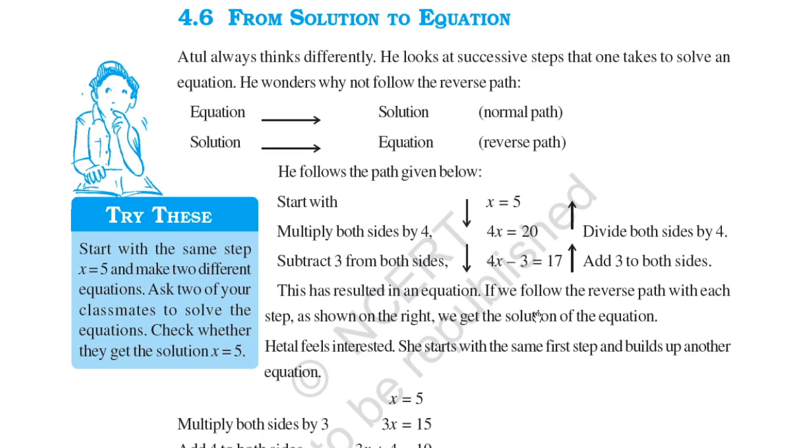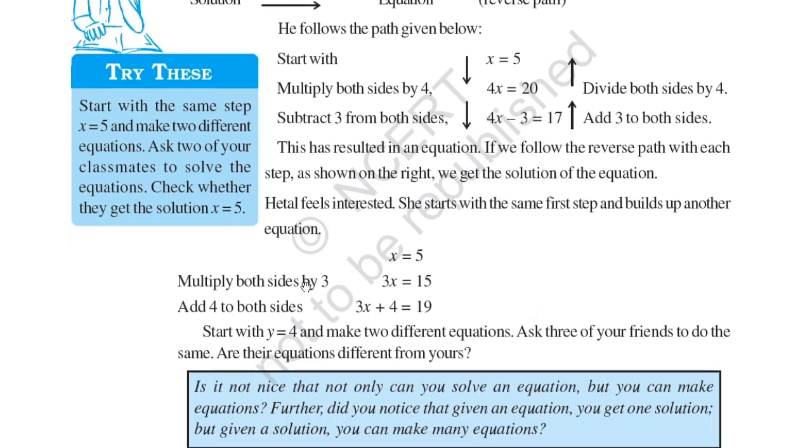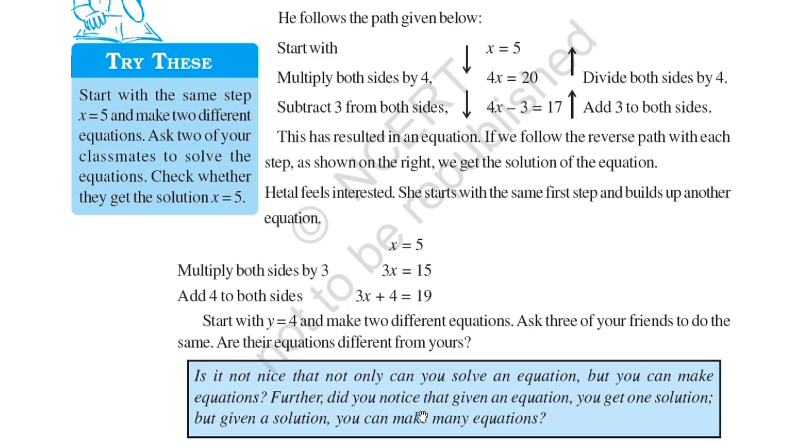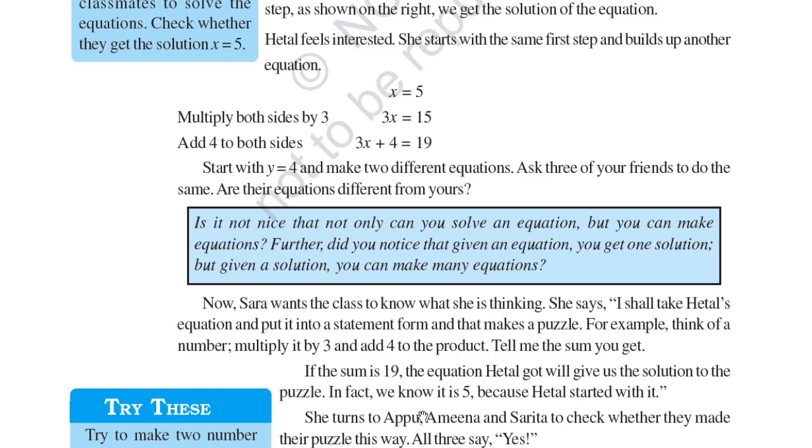Hetal feels interested. She starts with the same first step and builds up another equation. So here also x is equal to 5, multiplying by 3 on both sides, and then 4 is added to the LHS and RHS both sides. Start with y is equal to 4 and make two different equations. Ask three of your friends to do the same. Are their equations different from yours? Is it not nice that not only can you solve an equation but you can make equations? Further, do you notice that given an equation you get one solution, but given a solution you can make many equations? So it is clear.